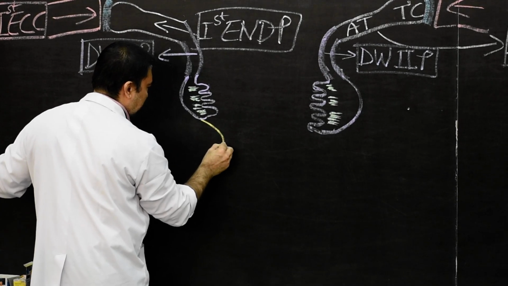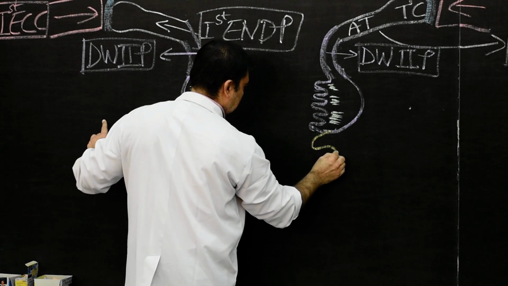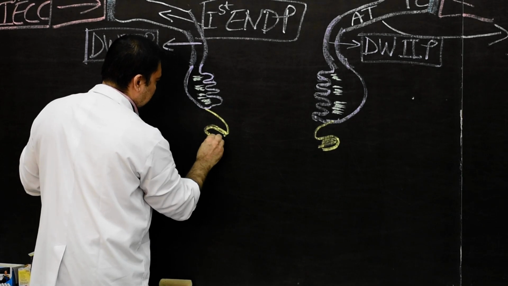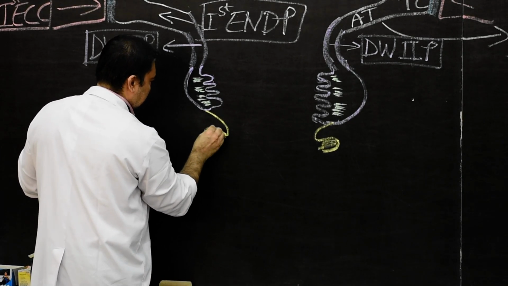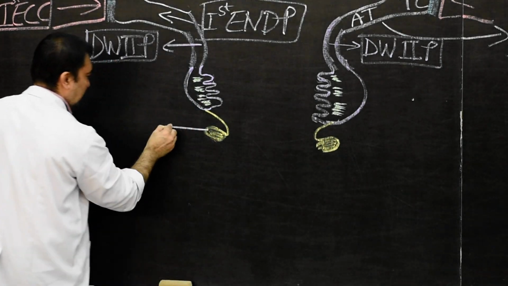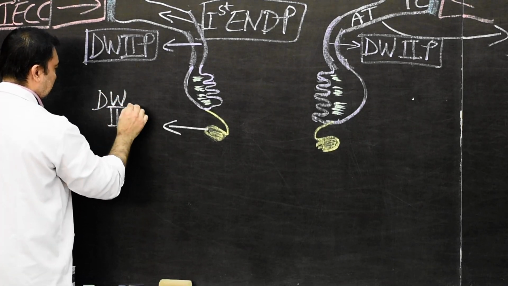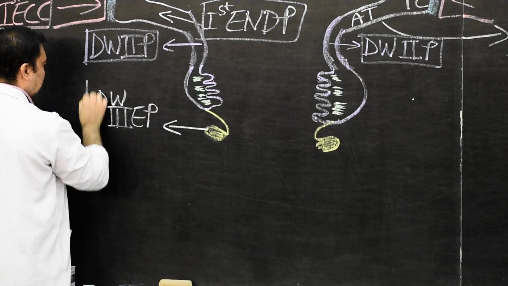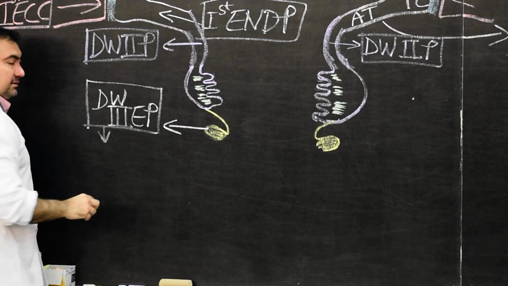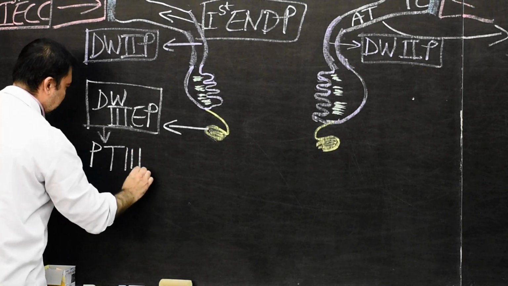This will develop into the dorsal wing. Please make this swelling and color it. This will develop into this structure, which will be known as from the dorsal wing of third endodermal pouch, and it will be known as parathyroid 3. So therefore this is parathyroid 3.